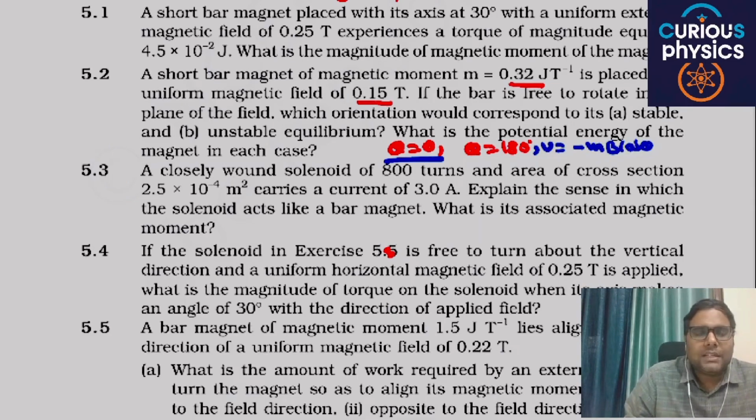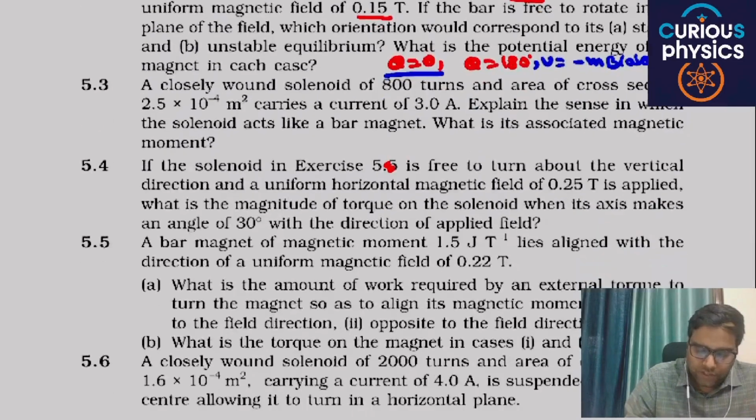So you can easily find the value of potential energy at that particular point. But remember, when theta is equal to 0, the bar magnet is in stable equilibrium. When theta is equal to 180 degree, the bar magnet is in unstable equilibrium. Are you getting my point or not?